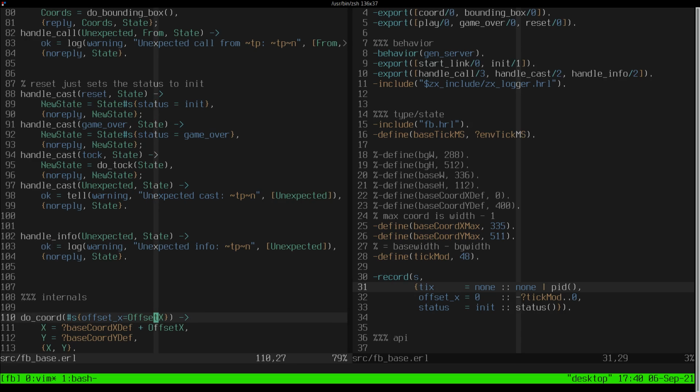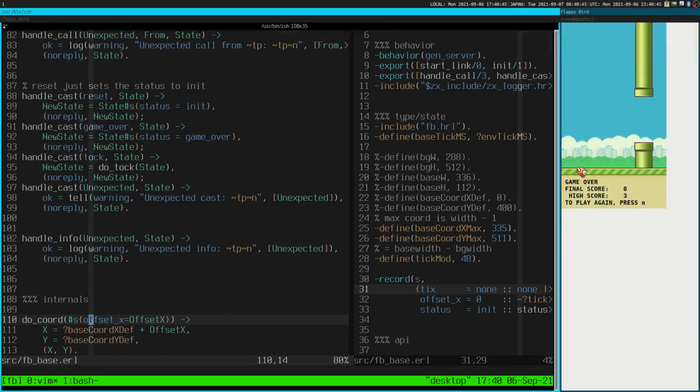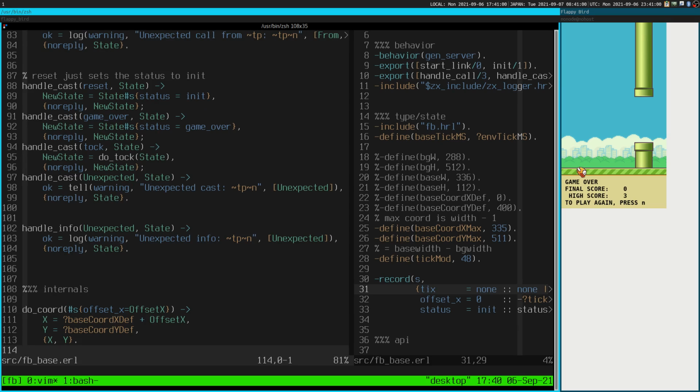Internals, do chord. Right, so this is telling it, so all this stores, this is the base, right, so the base doesn't move vertically. And so all it stores is the offset. So it returns the x and y, right. So x is probably, offset is probably a negative number. It's either 0 or negative, I don't know. Let's see.